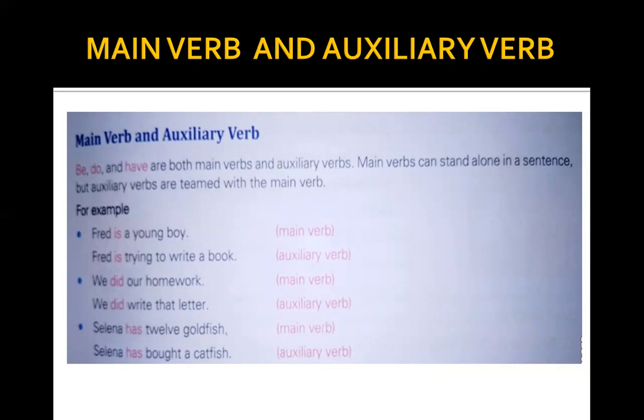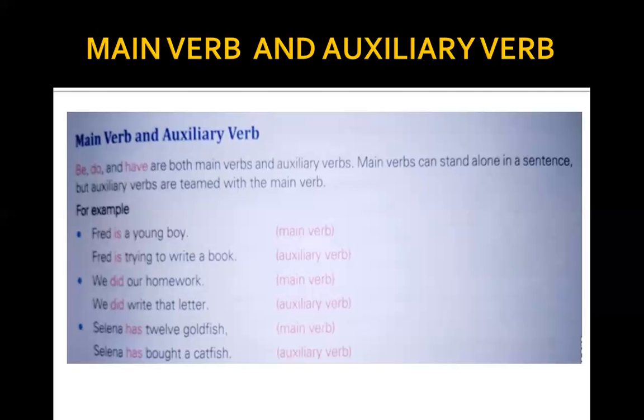Main verbs can always stand alone in a sentence, but an auxiliary verb is teamed up with the main verb. Auxiliary verbs always need a main verb to work.